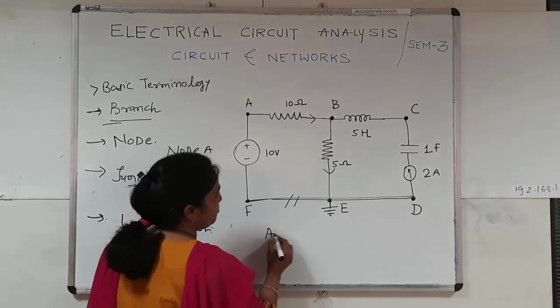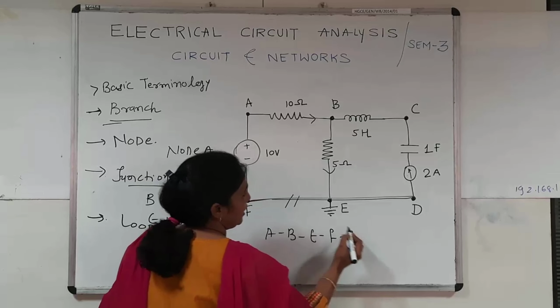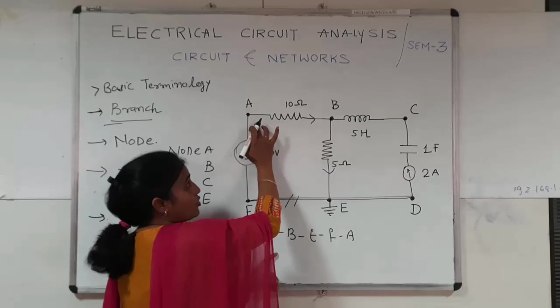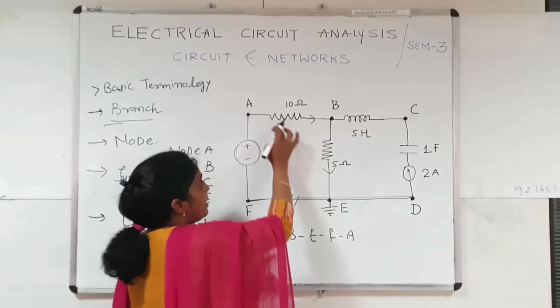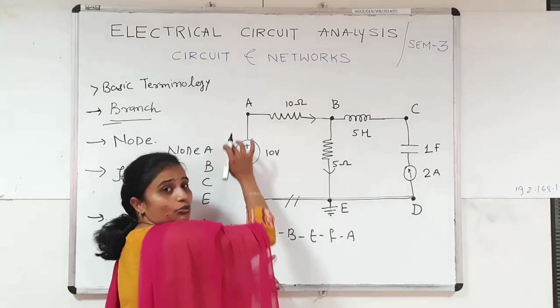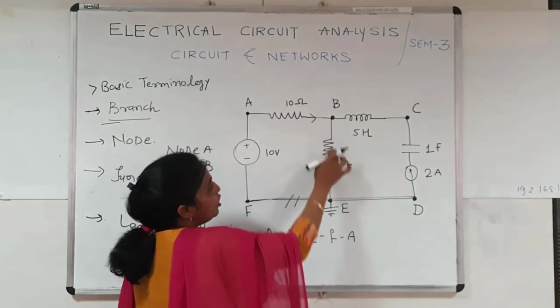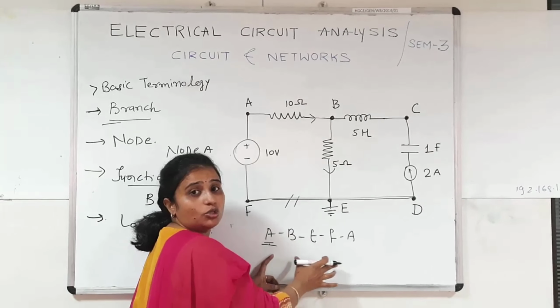First loop is loop A, B, E, F and A. See in this loop A, B, E, F and A, I am originating from this node and I am also terminating on this node. And I am traveling to this node in this direction, then this direction is followed throughout the loop. And the last point is any of the nodes except A is not traveled 2 times.